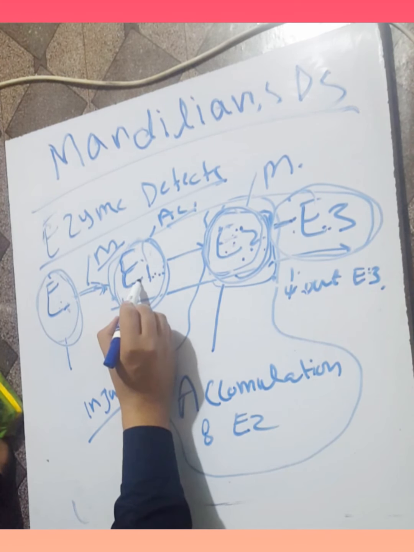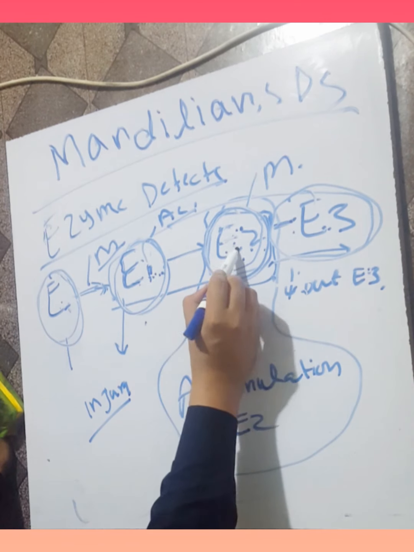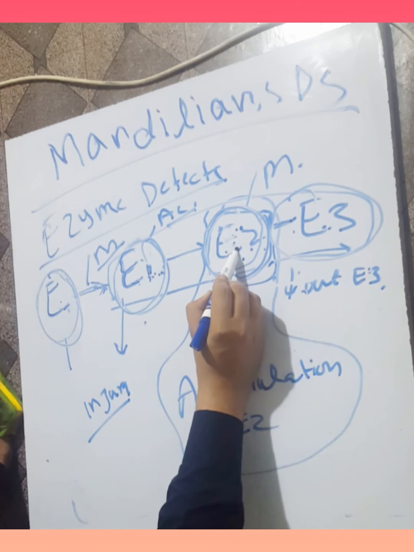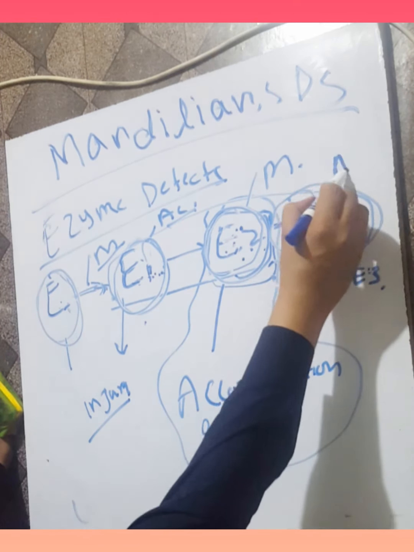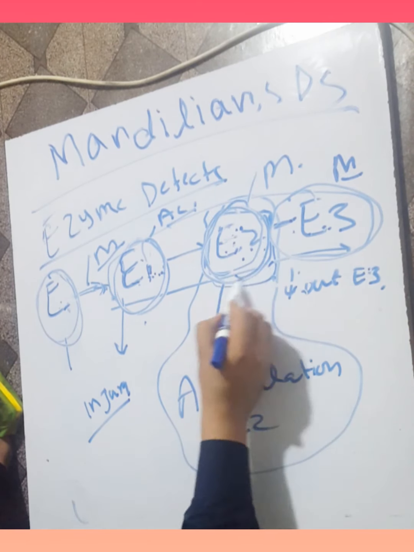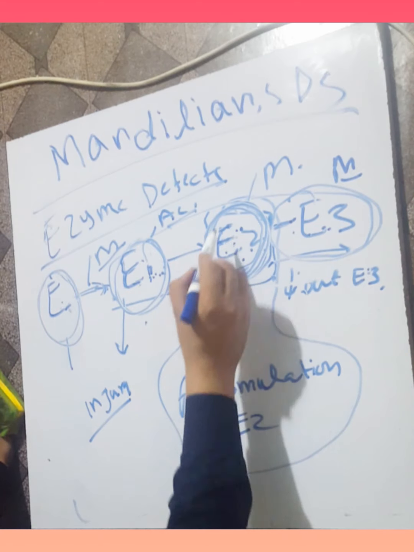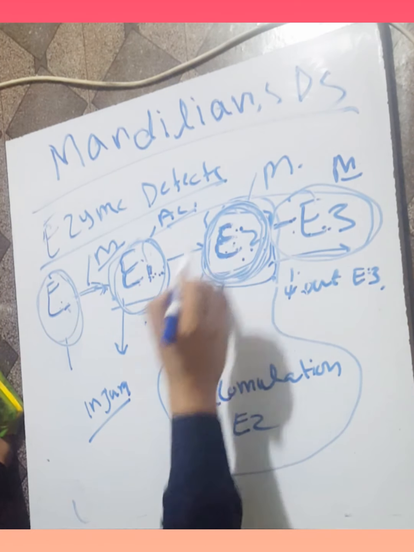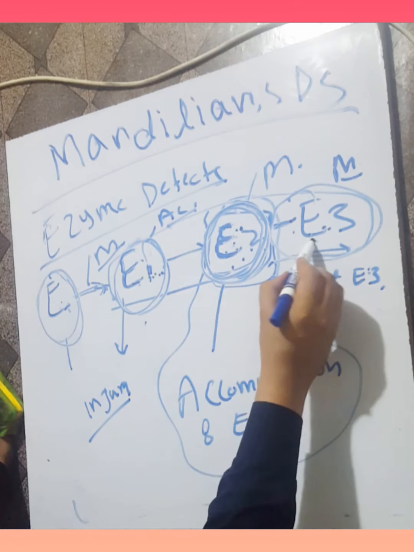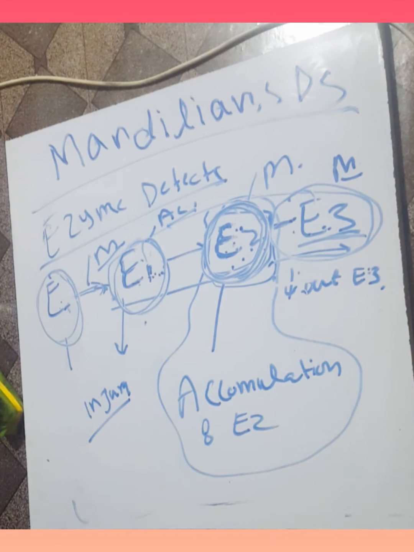If E1 is normal and converted into A2, but a mutation occurs in A3, then E2 accumulates. If this is toxic to the tissue, it may cause tissue injury, and A3 output decreases. So this was about enzyme defects.